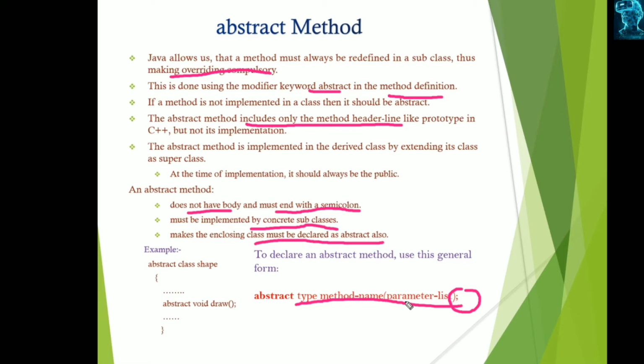Generally, a method can contain its own functionality, but here it is abstract, meaning abstraction. No particular definition is defined here, so we call this abstract. The abstract method is implemented in the derived class by extending it as a superclass. When we implement that method in the subclass, it must always be a public method.